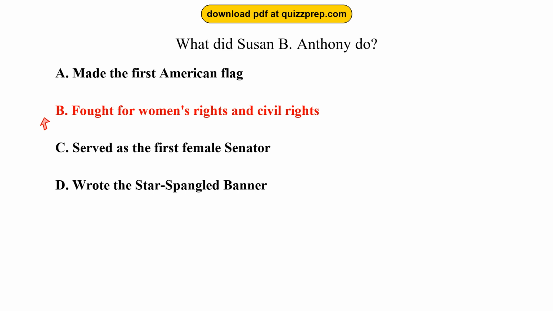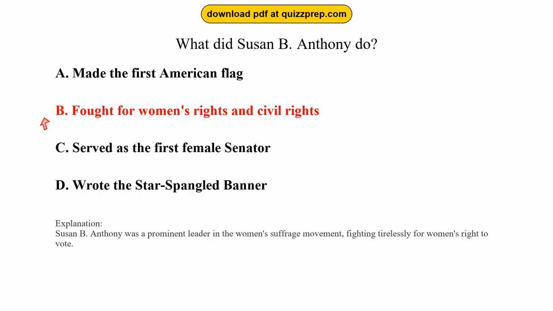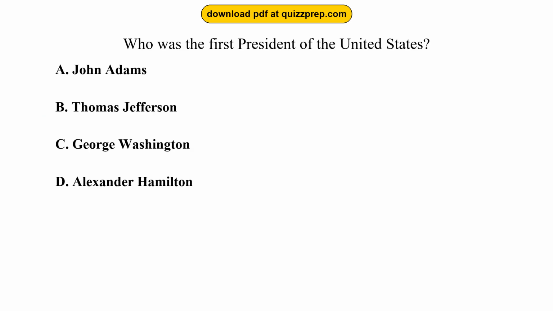The correct answer is option B, fought for women's rights and civil rights. Susan B. Anthony was a prominent leader in the women's suffrage movement, fighting tirelessly for women's right to vote. Question 25. Who was the first president of the United States? Option A, John Adams. Option B, Thomas Jefferson.